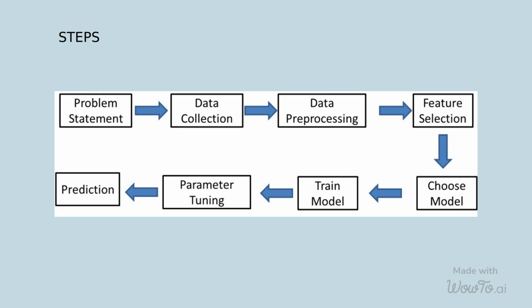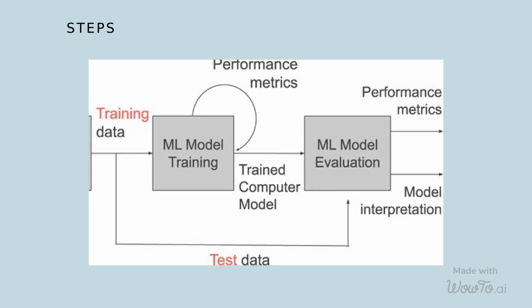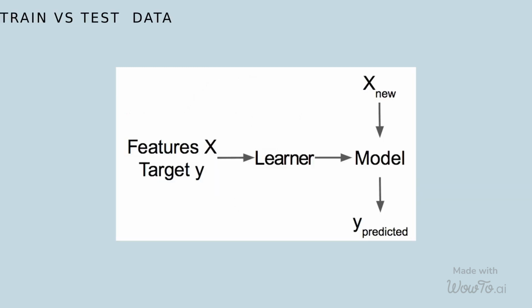Then 4. Split the data into train and test data. 5. Prepare and run the model. And 6. Check the accuracy. After we run the model on train and test data, we check the performance, whether it is good or we need to improve the performance.